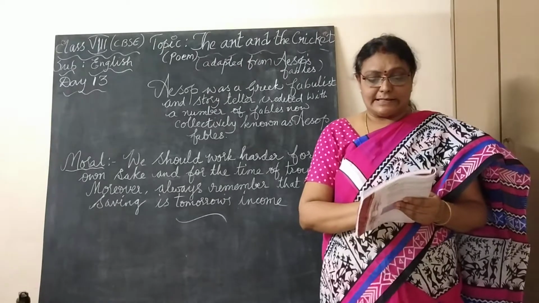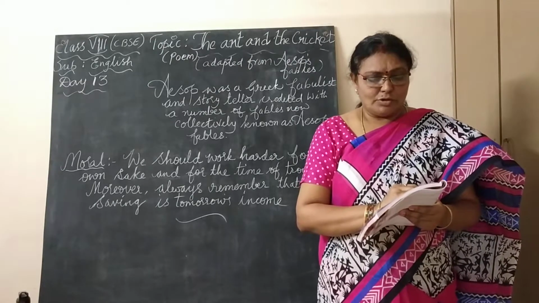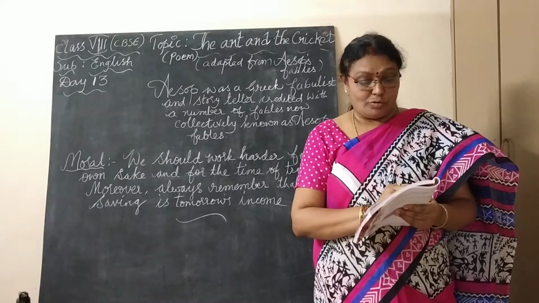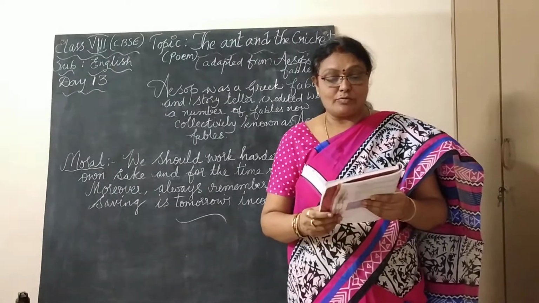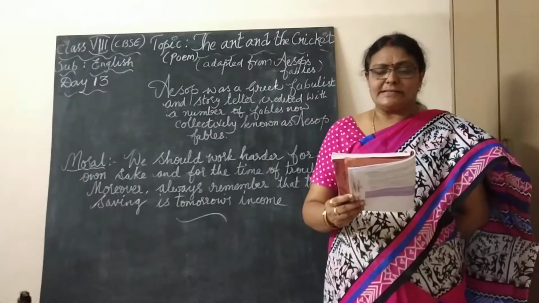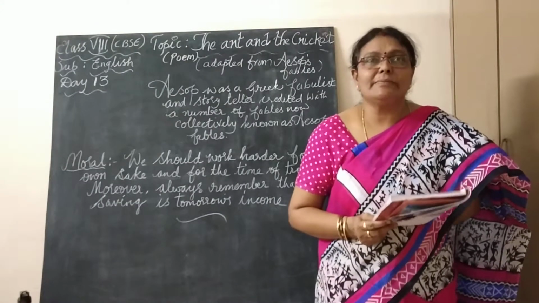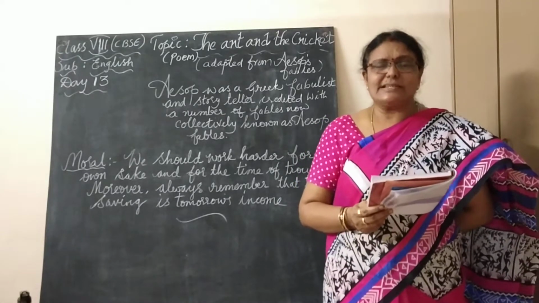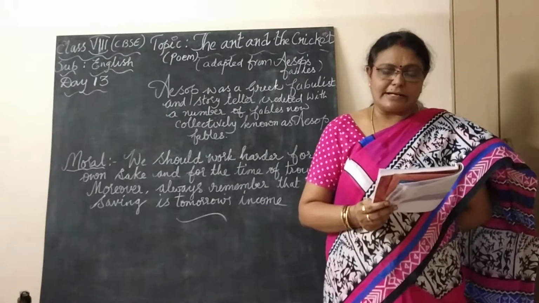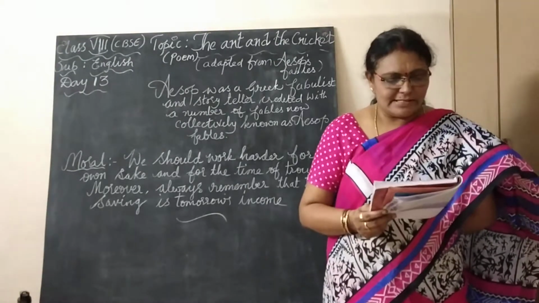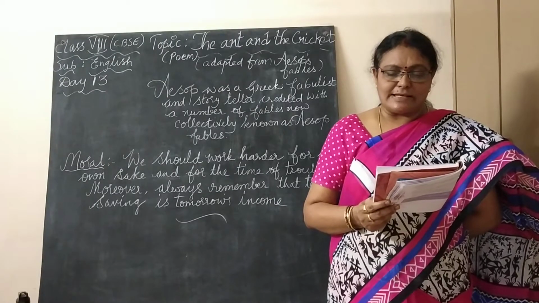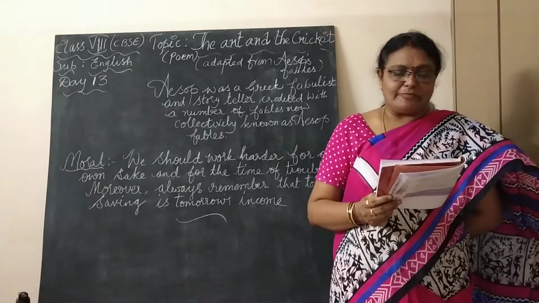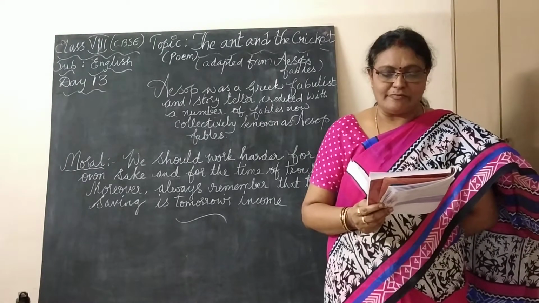Here, a silly young cricket, accustomed to sing through the warm sunny months of gay summer and spring, began to complain when he found that at home his cupboard was empty and winter was come. Here, silly means who lacks sense or wisdom. Accustomed to sing means he had the habit of singing through the warm sunny months of gay summer and spring. Gay means happy and enjoyable.